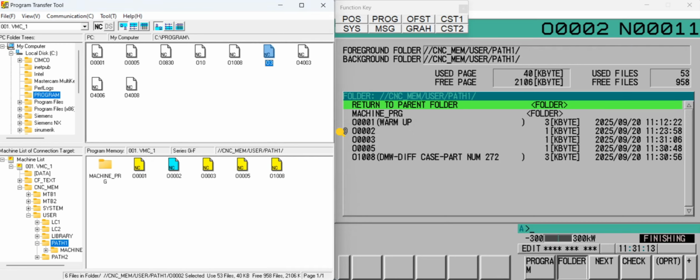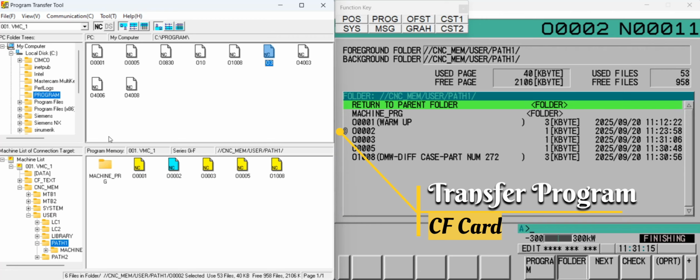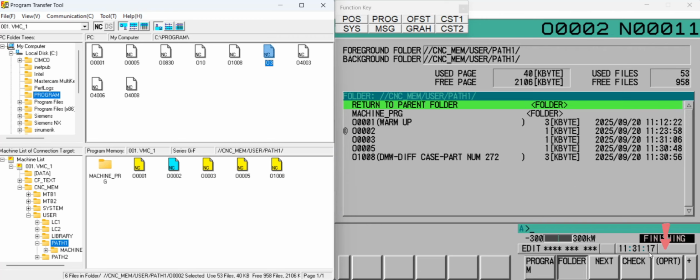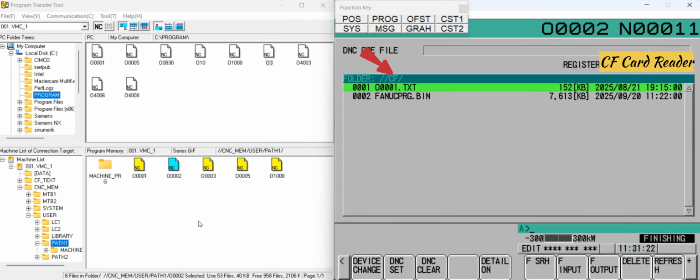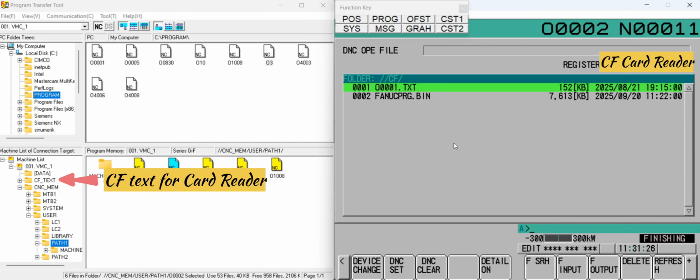Now we will see how to transfer program to CF card reader. Press OPRT soft key. Press Device Change soft key. Press CF soft key. Now in software click on CF text.